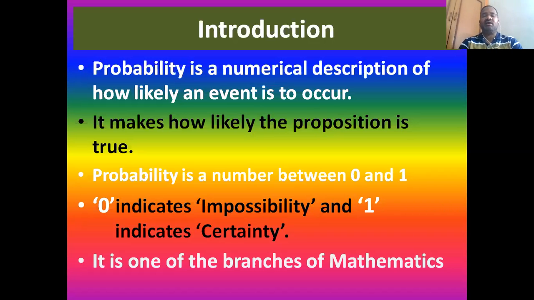So, to express the numerical description of how likely an event is to occur can be called probability. For example, if in a particular place of a particular town, accidents are frequently taking place, and somebody asks how many accidents have taken place during last month, we can't say so many, much, heavy, this kind of abstract terms.